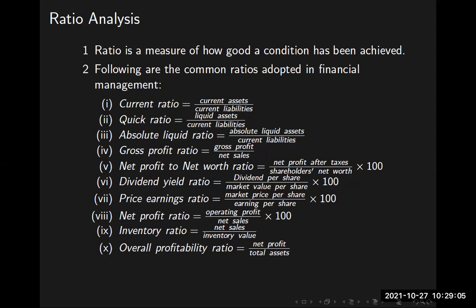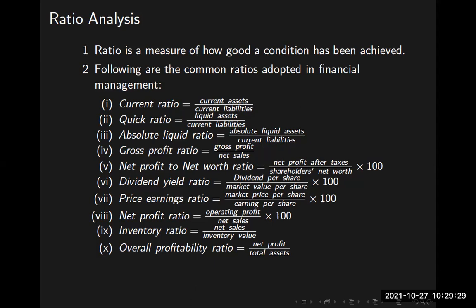This is important for public limited companies. They disclose all these ratios on an annual basis. All these ratios are to be mandatorily declared by the company every year. Otherwise, their enrollment in the stock exchange will be cancelled. If they do not disclose these ratios and the statement of audited accounts, their enrollment will be cancelled.